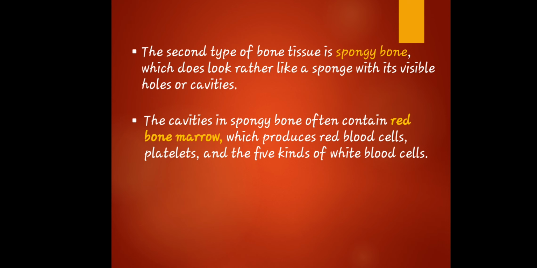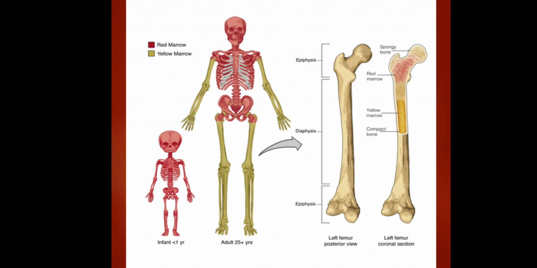You have to deal with your toughness, which is the compact bone, and you have to deal with your softness, which is your spongy bone. Okay? So let's proceed. So I hope you understand the first slide. So let's proceed now to the second slide. So again, another picture of a bone. So kaya nga kanina I've mentioned the part which is called